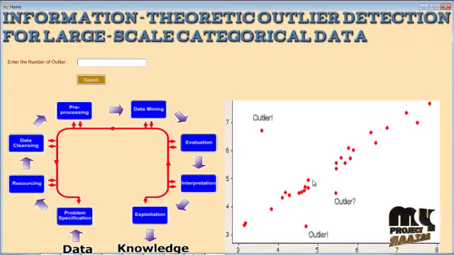This is the home screen of our project. Here the user needs to provide the quantity of outliers that need to be detected from the large scale categorical data set. Here I am giving 300. That is, I need to retrieve the 300 outliers from the large scale categorical data. Let's proceed.